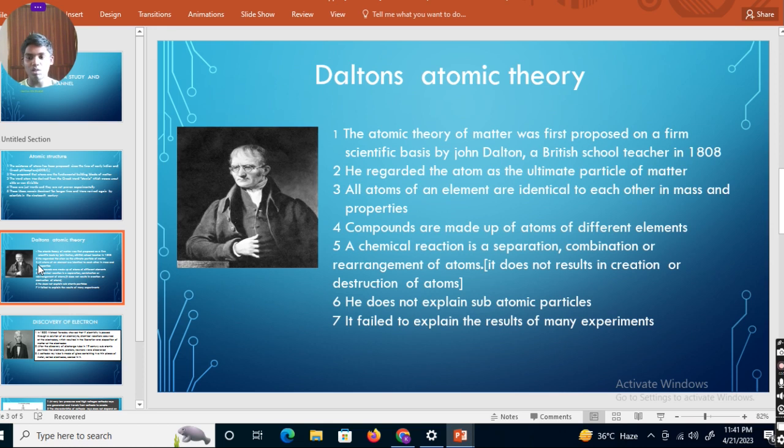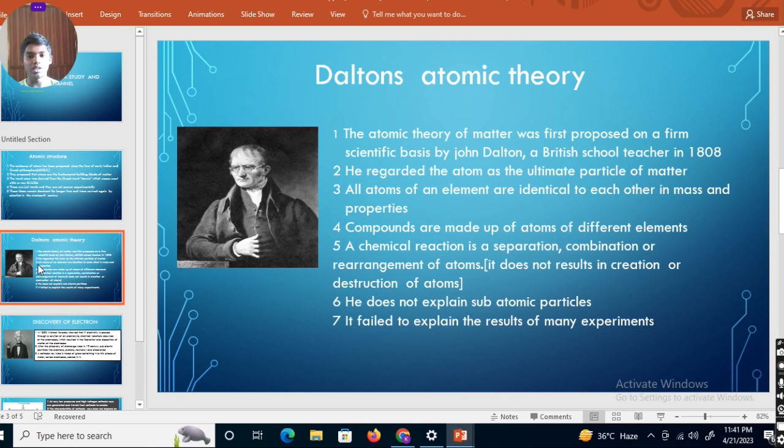And compounds are made up of atoms of different elements. Take Na2CO3: there is the sodium atom and the carbonate ion, so there are different elements. They combine to form a compound.